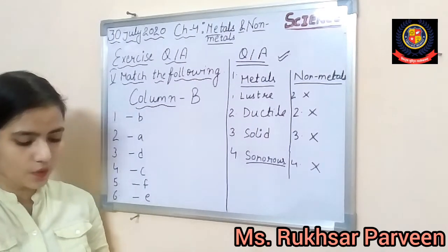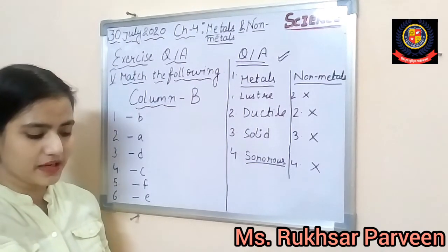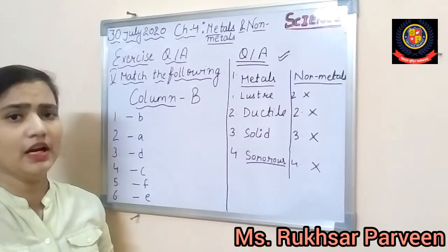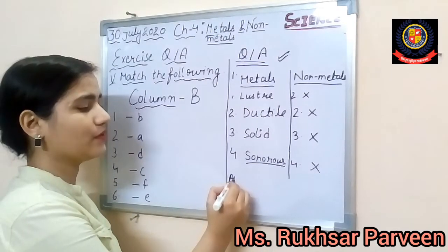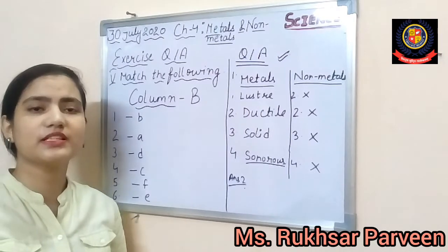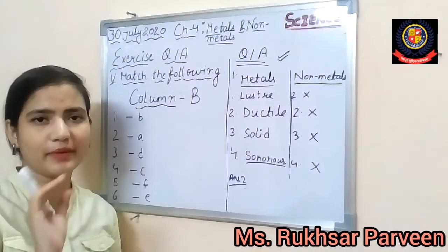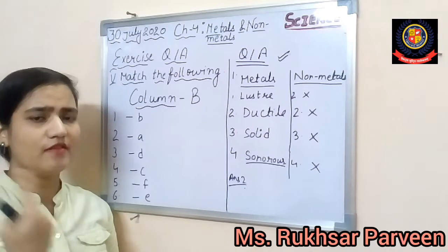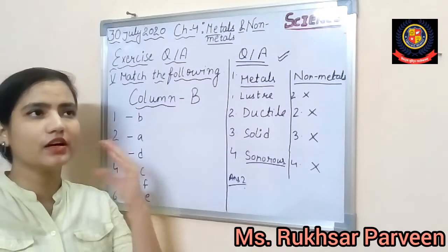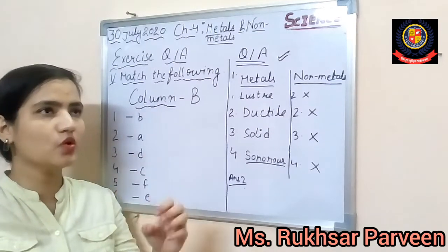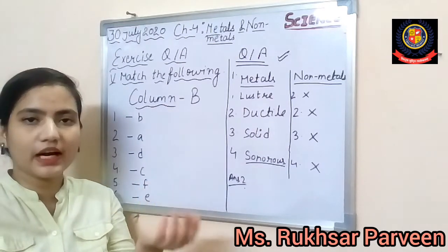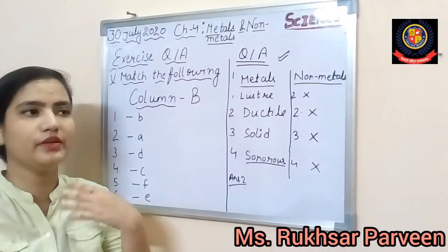Alright. Now question number 2. Wires cannot be drawn from materials such as stone or wood. Why? It's very simple. I would like to ask you, have you ever made any wire from stone or wood? First of all, wire should have some properties itself. We can convert into wire only those materials that can easily be converted into the shape of a wire. And they should be conductive as well. They should be useful as well.